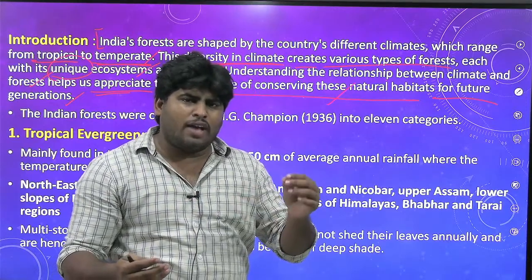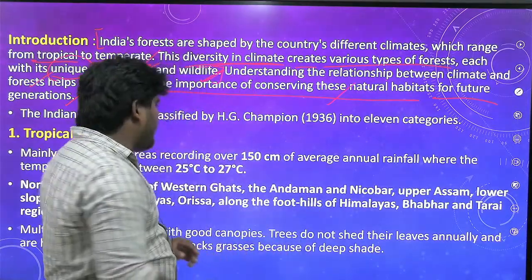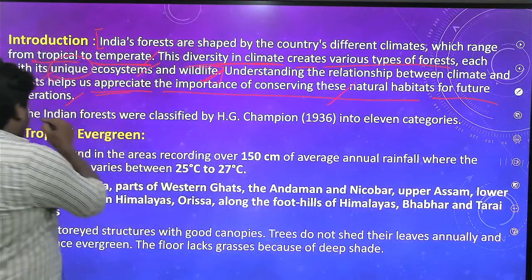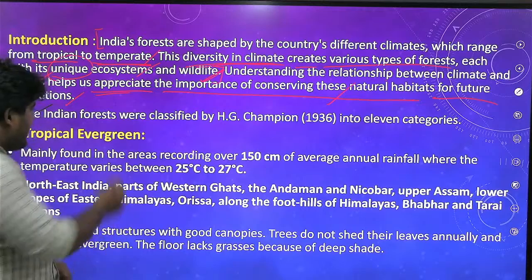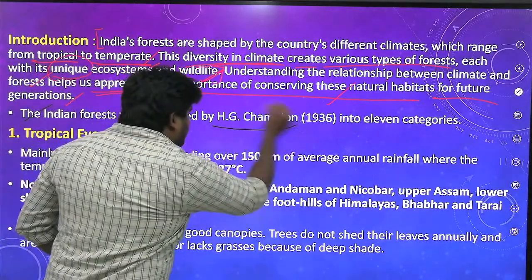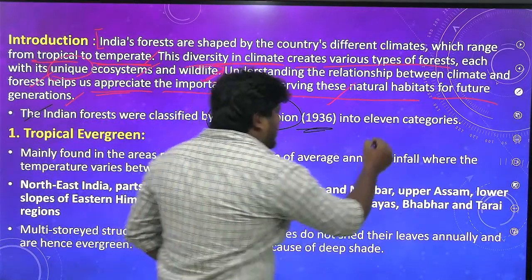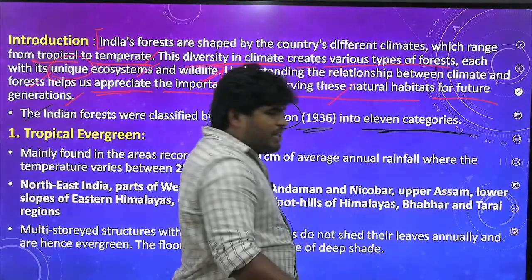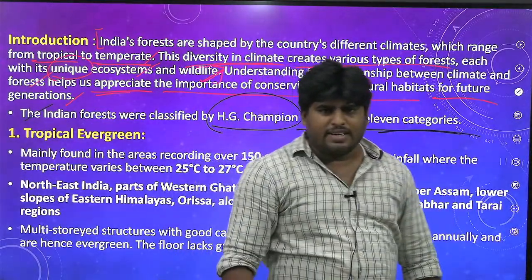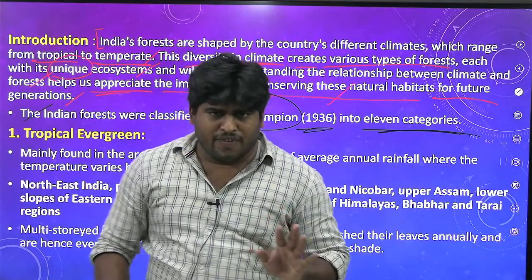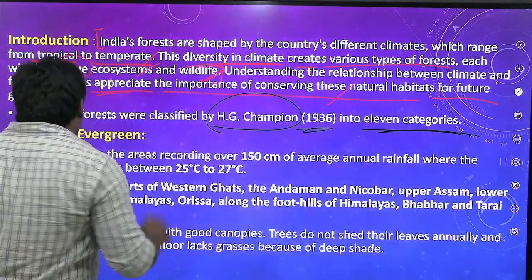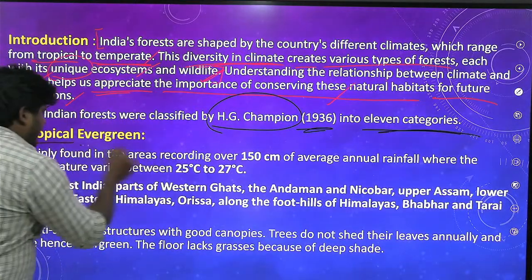Sometimes it's good to use a fact. I have used the fact, that is Indian forests. I want to write about Indian forests, right? Different types of Indian forests. Indian forests were classified by H.G. Champion in the year 1936 into 11 categories. Okay, but you need not write all the 11 categories. Fine, at least 6 is okay. But this is the fact you need to get through. Fine. So here, first, tropical evergreen.